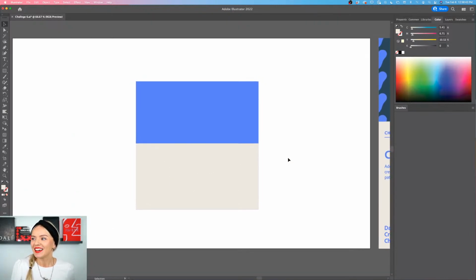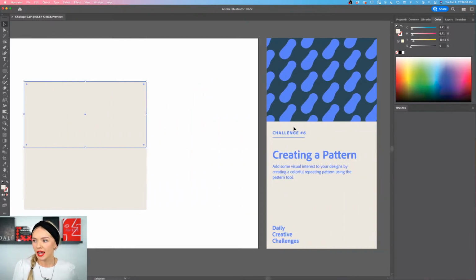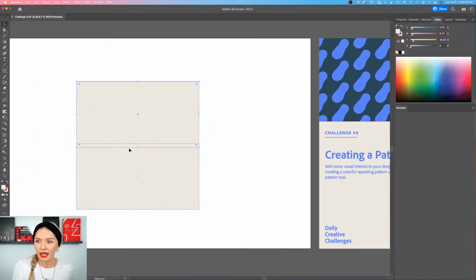Anyway, so let's create another rectangle. Holding Option, I'm going to create another copy of this. Let's make them the same size. So let's adjust them to the center of the square. And now we have two rectangles. One of them will be filled with a pattern, and one of them will just be white, so that it's a background for our text, right?